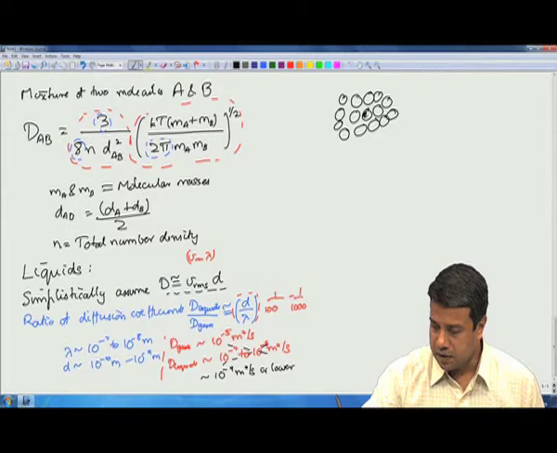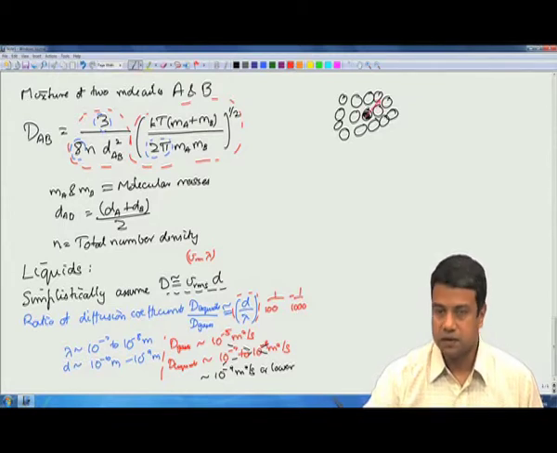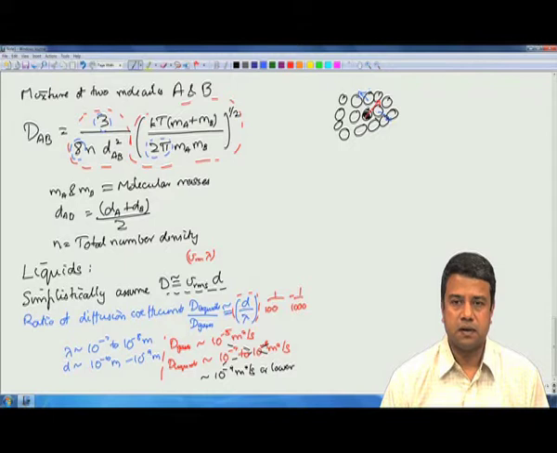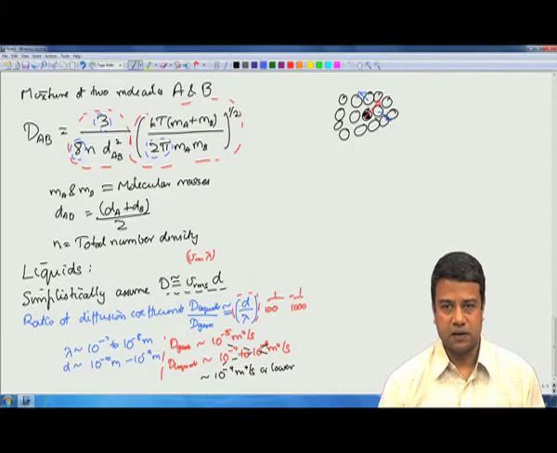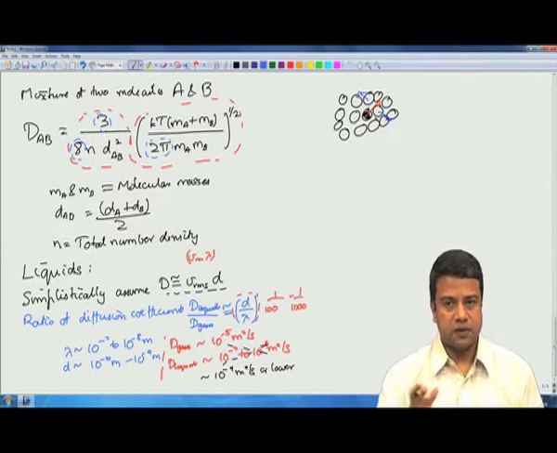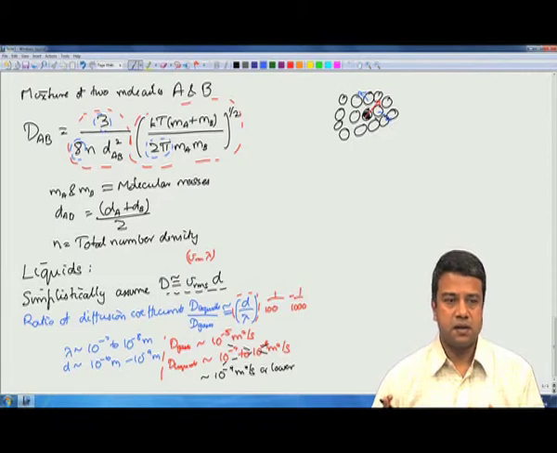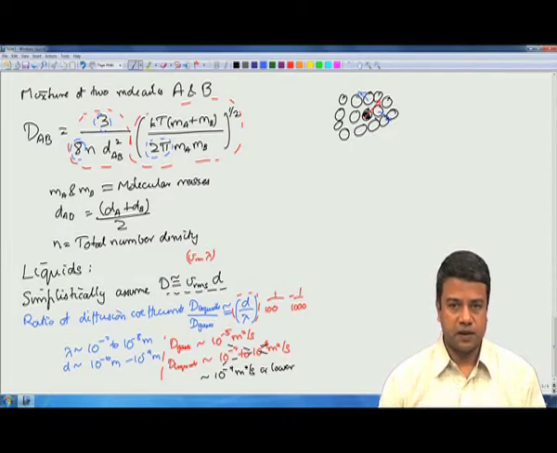And so, if one molecule has to move in any particular direction, you require that other molecules have to move out. When you have a dense packed cluster of molecules, if any molecule has to diffuse in any particular direction, all the other molecules have to move out of the way. So, there has to be some cooperative motion, so that all of these molecules can diffuse.